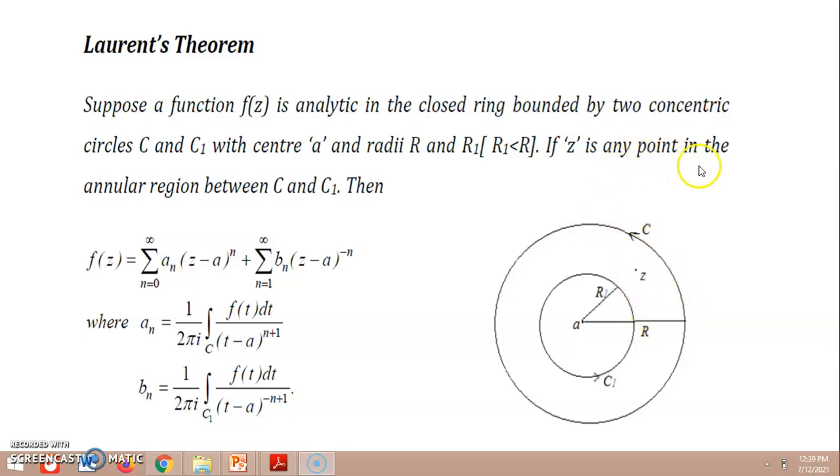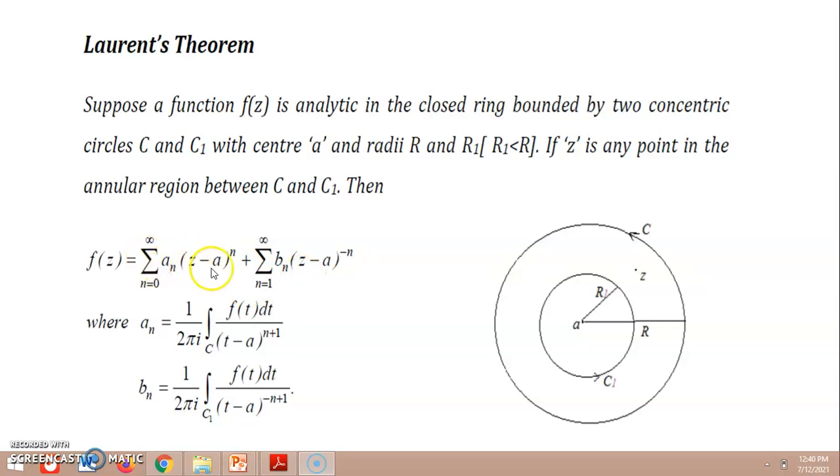If z is any point inside the annular region, that is, any point between the circles C and C1, then that analytic function can be expressed as the expansion of two terms, the first summation and the second summation.